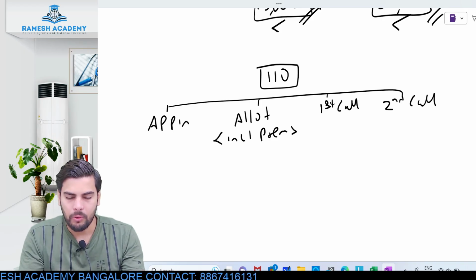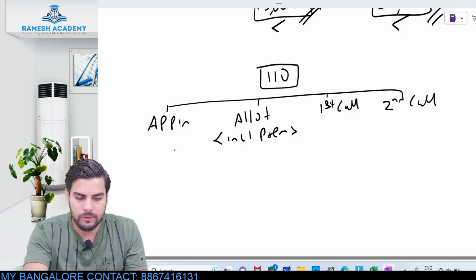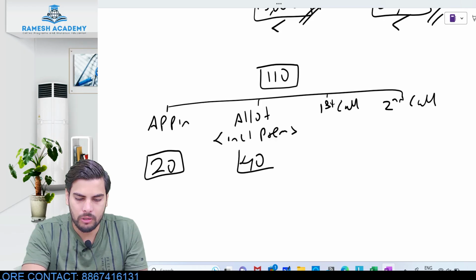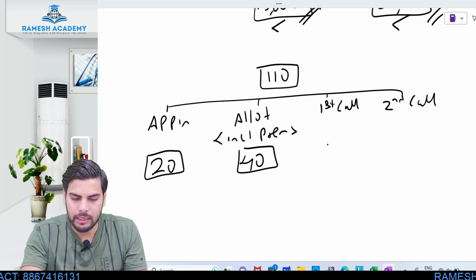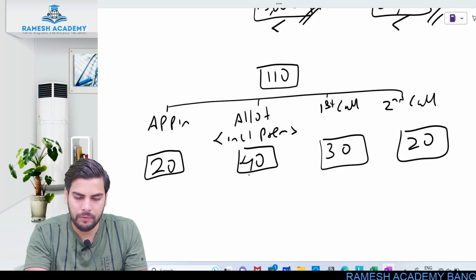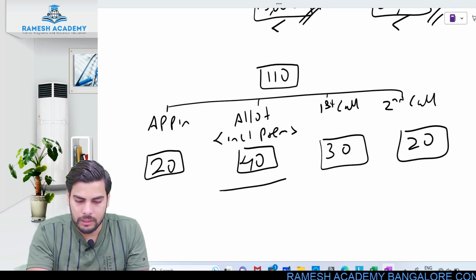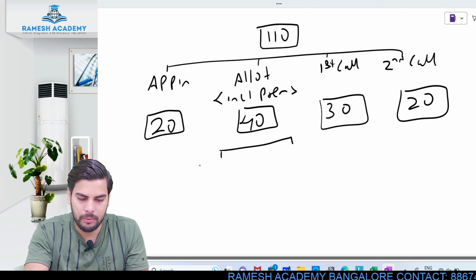At application it is 20 rupees, at allotment 40, at first call 30, and second and final call 20. Add this: 30 plus 20 is 50, 50 plus 40 is 90, 90 plus 20 is 110. Out of this 40 again, how much is the amount belonging to securities premium?